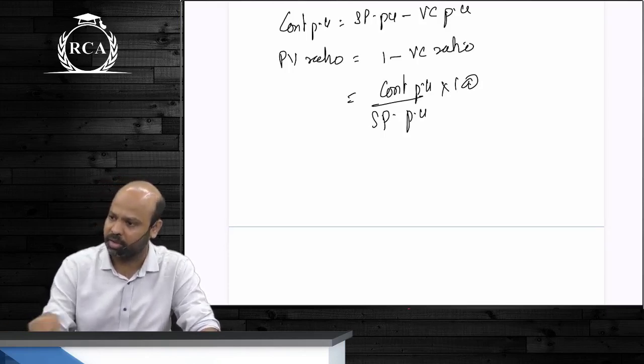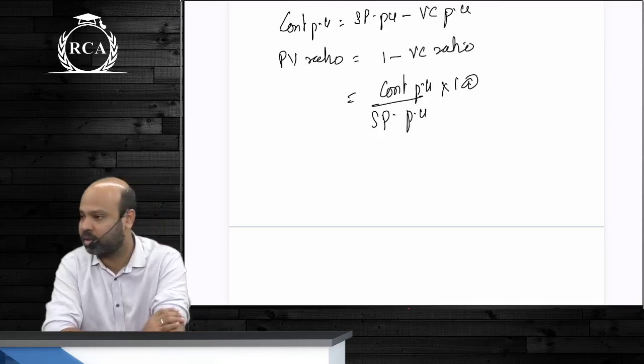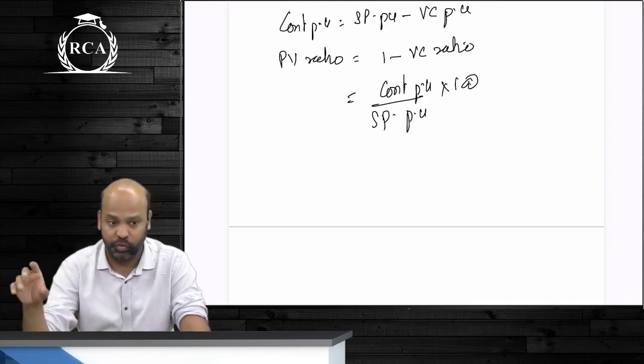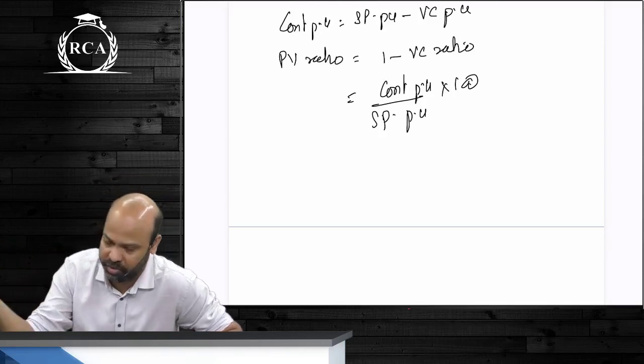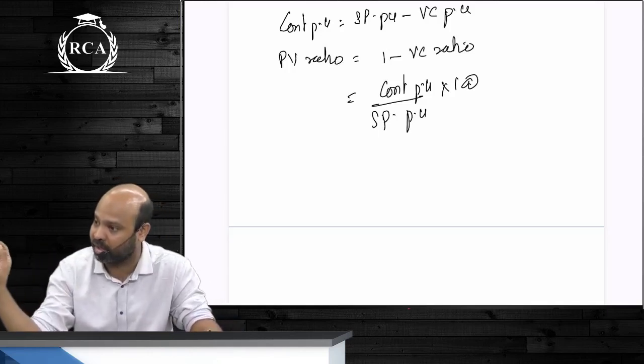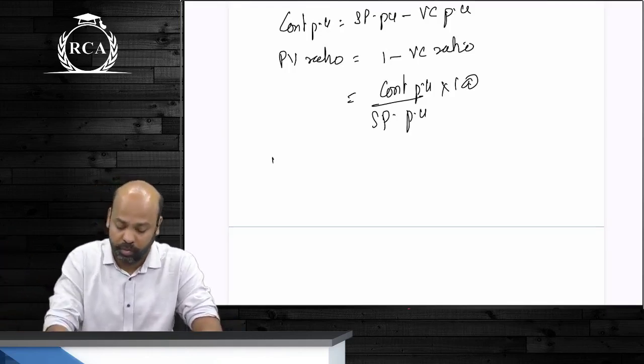Correct, Arpita? Even if there's a change in the amount of fixed cost, your PV ratio will remain same. Volume change ho raha hai, PV ratio will remain same. Fixed cost change ho raha hai, PV ratio will remain same. Only if they tell us that selling price per unit is changing, you will immediately write that PV ratio will not remain constant.